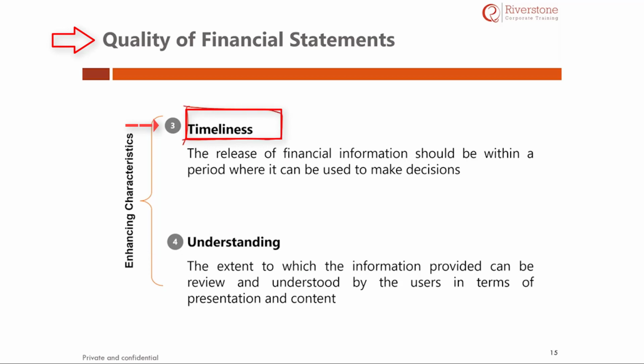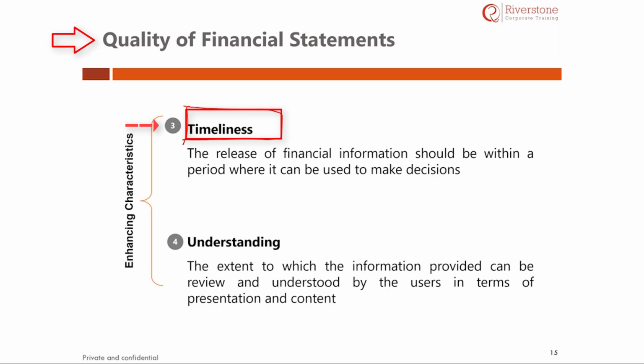Timeliness. The other factor that improves the characteristics of the financial statement is timeliness. All of the financial statements that we prepare should come out to the public in a timely manner. Let us say you are making the financial statement which ended in December. However, you have not released it for the next 9 to 12 months. Technically, the data becomes irrelevant and you cannot use it.